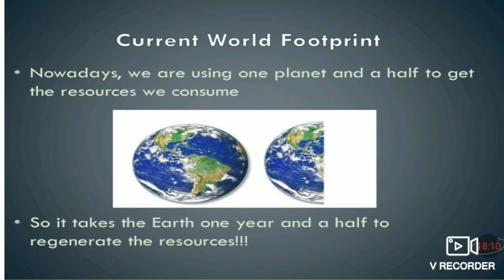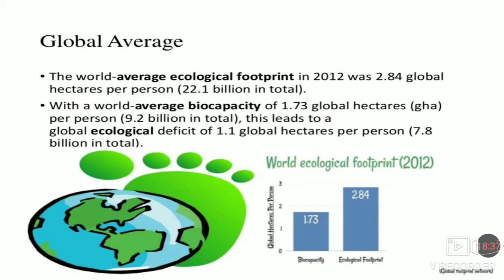We are using 1.5 planets. How much time does the earth take? The earth takes 1.5 years to regenerate the resources. We are using it in only 1 year, whereas the earth takes 1.5 years to regenerate it.